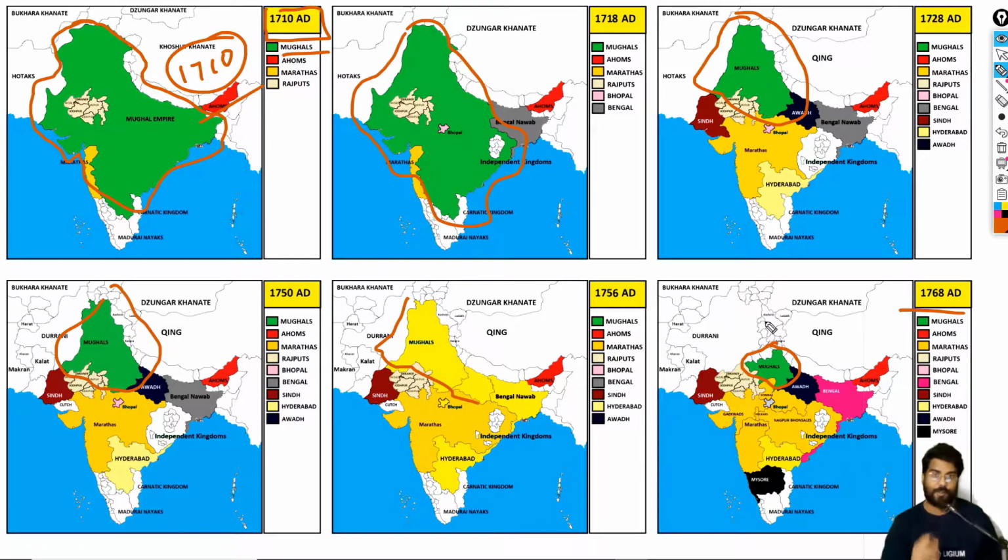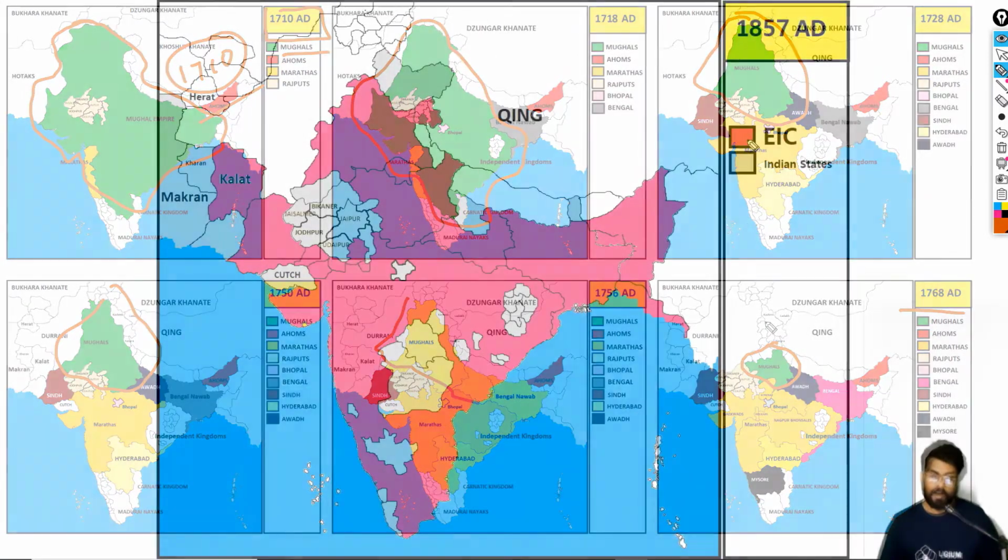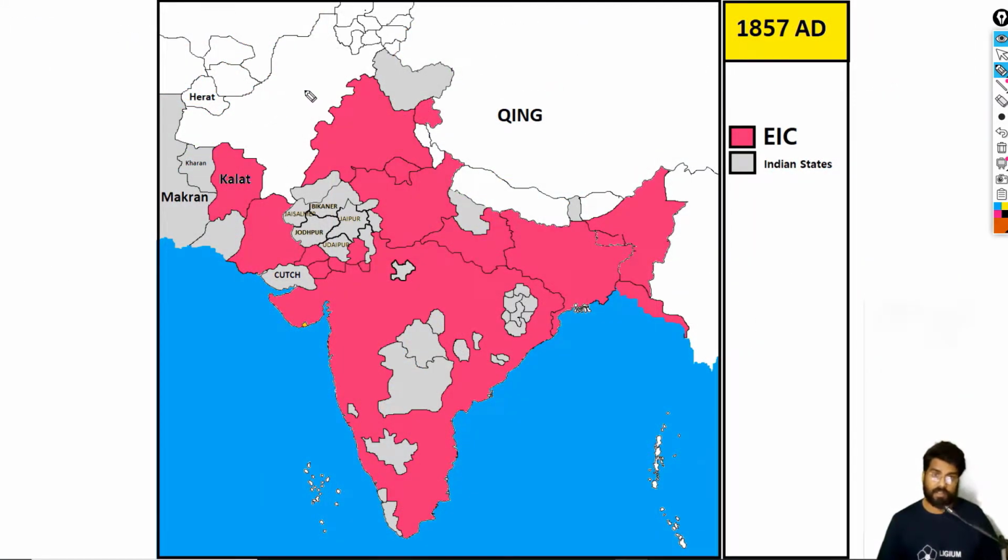Now I'm going to show you where our Mughal Empire is in 1857. It's not there at all. Let me show you the map. This is 1857, just some time before the first war of Indian independence. We don't have to get into much detail right now, I'm just showing you the basic map. The dark pink is the East India Company.